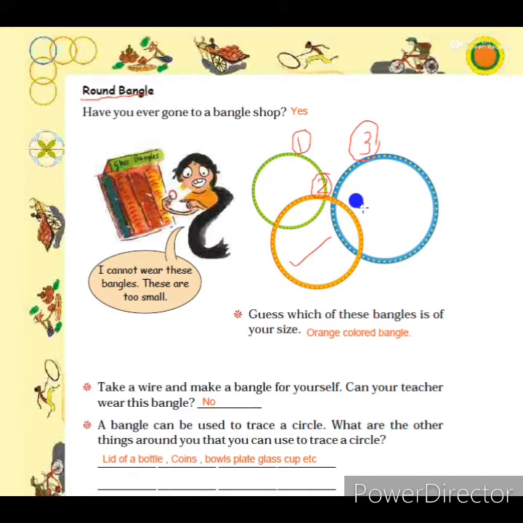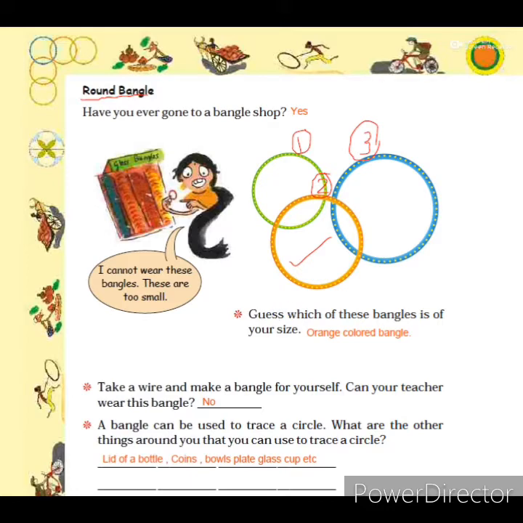It is made for elders, that size. The middle one you see, that orange shaped bangle, I think it might be suitable for your size. So you can write the middle one, or the medium sized bangle, is suitable for your size.